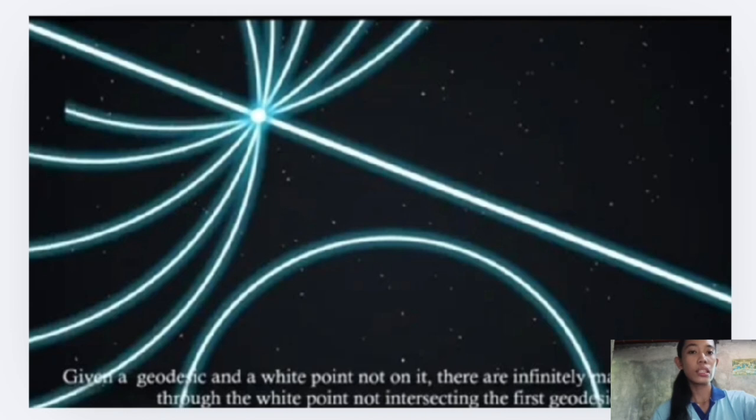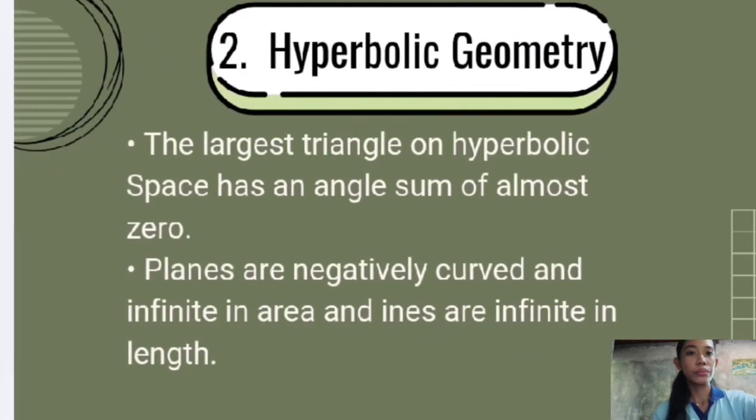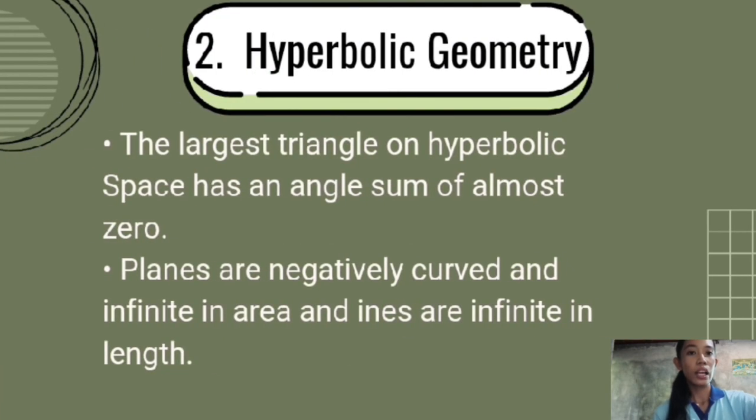The geodesics mentioned in the representation are the equivalent of straight lines in hyperbolic geometry. Those are the shortest paths between two points. So next, the largest triangle on hyperbolic space has an angle sum of almost zero. Planes are negatively curved and infinite in area, and lines are infinite in length.